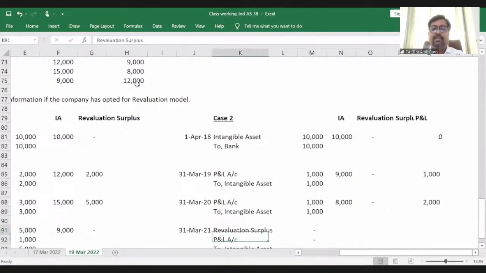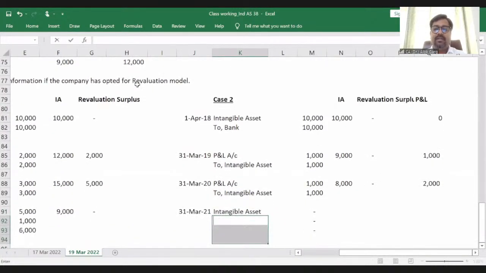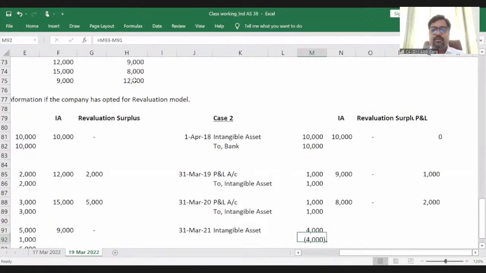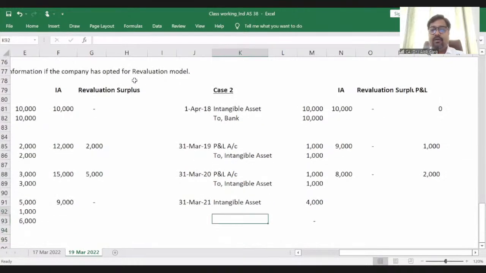Of course, I need to debit my intangible asset, because the value of the intangible asset has been increased. So by how much amount do I need to debit my intangible asset? 12 minus 8, 4,000. And I need to credit. What do I need to credit, guys? I need to credit P&L.